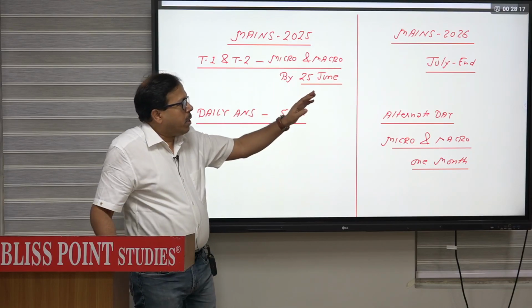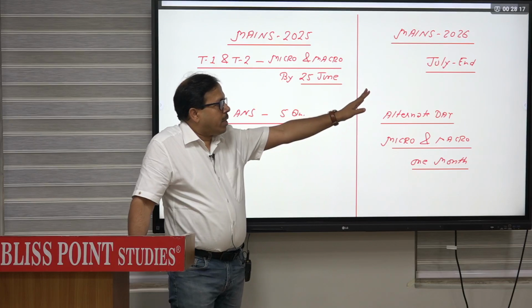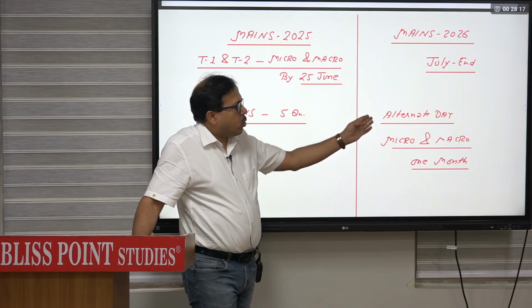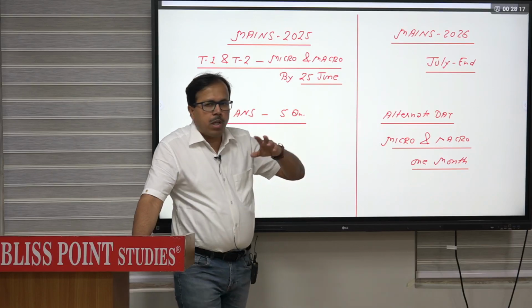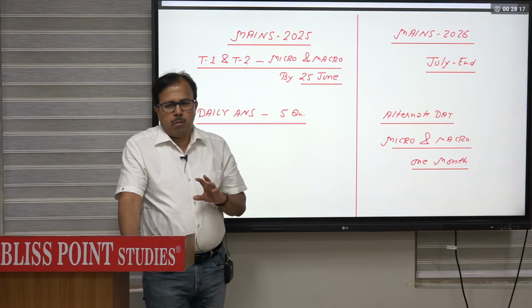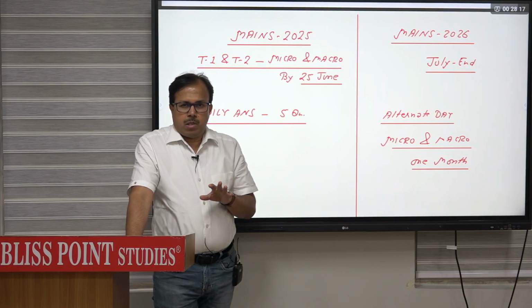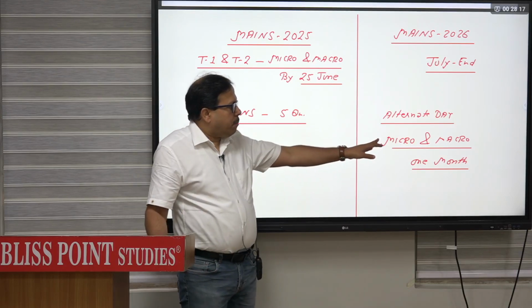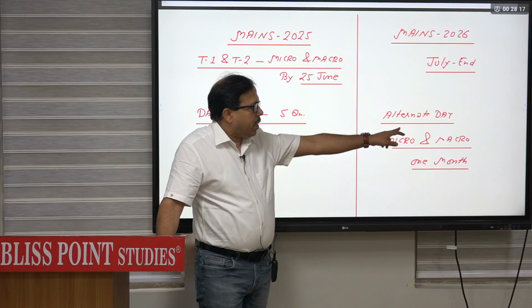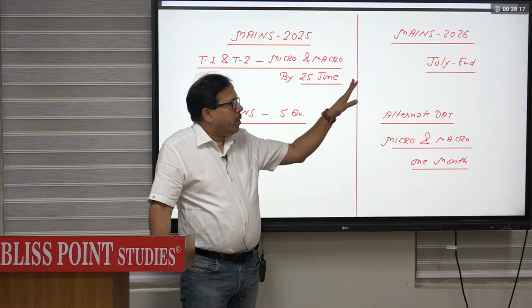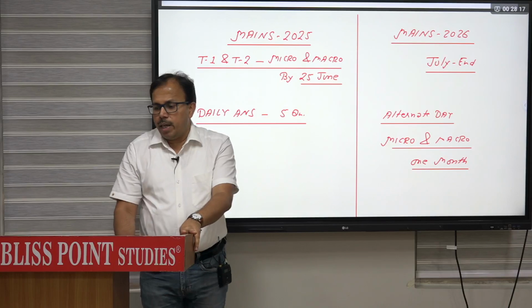But if you are appearing next year, mains 2026, then rather than writing every day, you can choose alternate days. That means in a month write about 14 tests. In a month write about 70 questions on a daily basis. So in the daily answer part, you have to take 70 questions in a month, and here you have to do it in 15 days. And your test number 1 and 2 should be by July end.